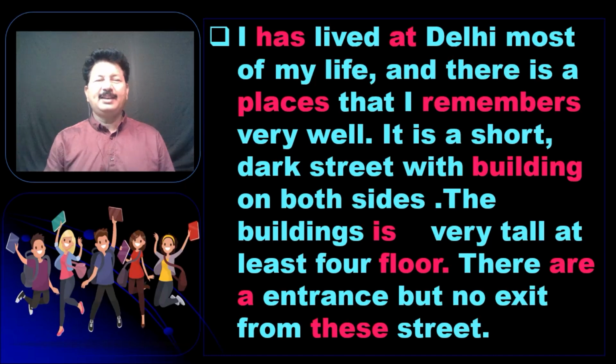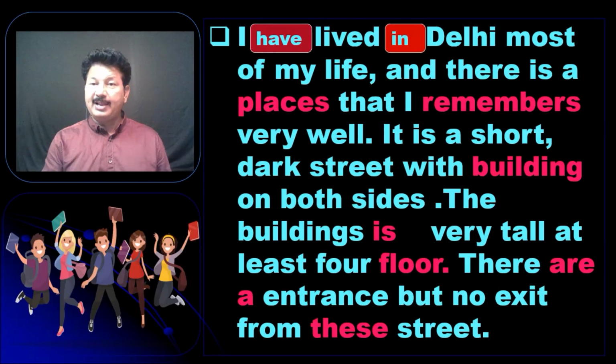Now the first one is "I". We always say, in subject-verb agreement, if it is I or we, we use "have"; for he or she, it is "has". And remember, I was talking about the tense also. In the entire passage the tense consistency is present tense. So the first one will go with I have lived. I have lived. Do we use "at" or "in" when we talk about the preposition? So: I have lived in Delhi most of my life, and there is a place.